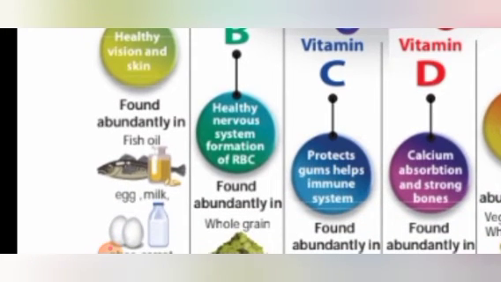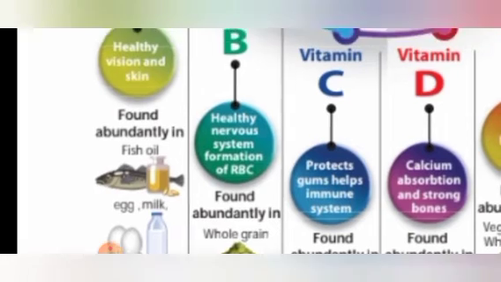Now, vitamin B. Vitamin B is needed for a healthy nervous system and the formation of RBCs. We know that throughout our body the nerves run here and there, isn't it? RBC means red blood corpuscles. We know that our blood is made up of RBC and WBC, isn't it? RBCs are the healthy blood cells, and for the formation of healthy red blood cells, this vitamin B is so much needed.